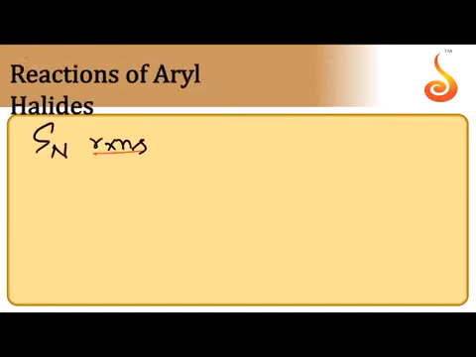Next, reactions of aryl halides. Aryl halides generally do not undergo SN reactions as easily as alkyl halides. I think this is very, very important. I think you have studied the reasons. The main reason is the partial double bond character due to conjugation between the lone pair of the halogen and the pi bond. When compared with alkyl halides, aryl halides do not undergo SN reactions.